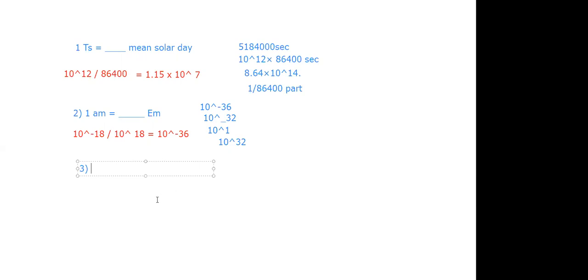Sir, 1 AM is equal to how many UM? I didn't get in which form you need to convert. Sir, in UM. Acha, mu m. Okay, fine. You're talking about micro m, right? Okay, so people tell me, I'll just change the symbol a bit so it looks like micro.